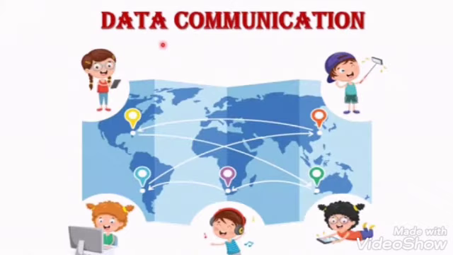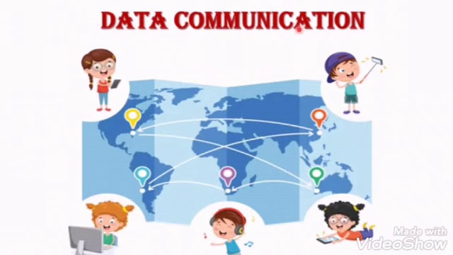Next, let us come to the first topic, that is data communication. Here, the word data communication is the combination of data and communication. So, what is communication? Communication is a process of exchanging information from one point to another point. If this communication is in the form of data or bits, this is called data communication. Or we can say that data communication is exchanging of data or information in a computer network. This exchange is done between two devices over a transmission media.